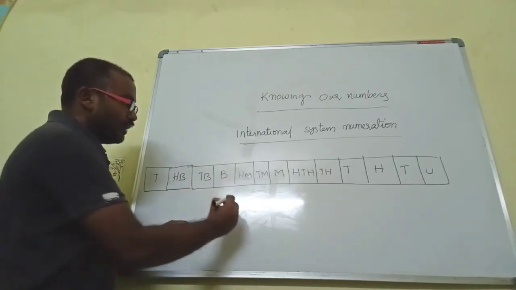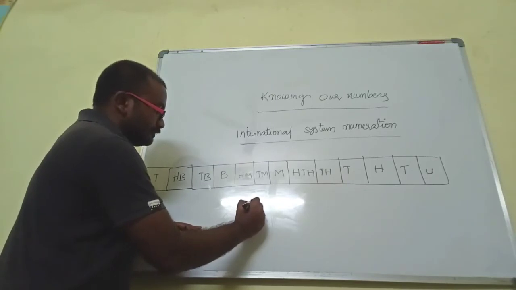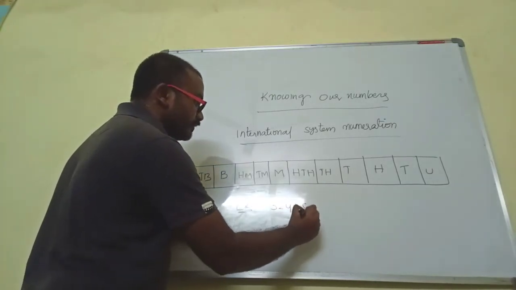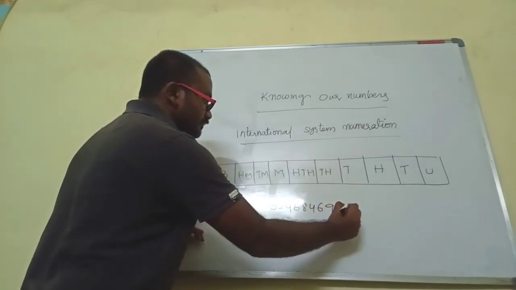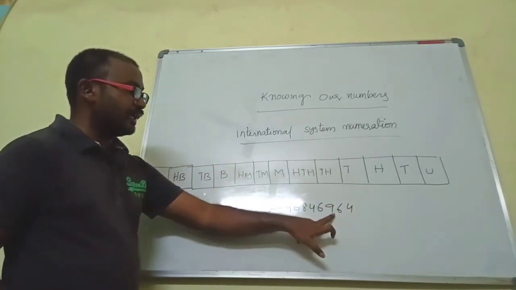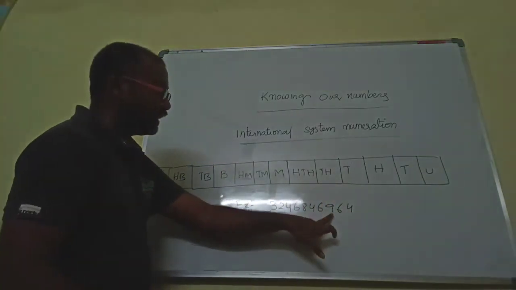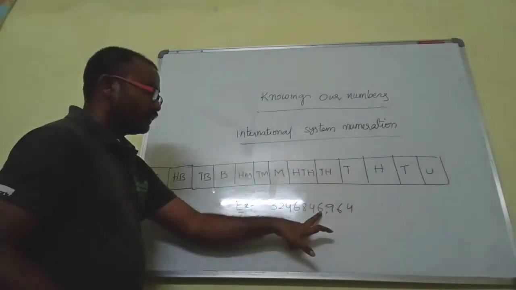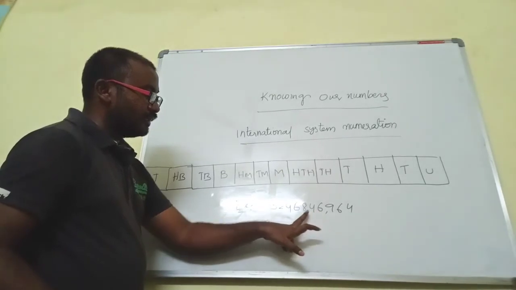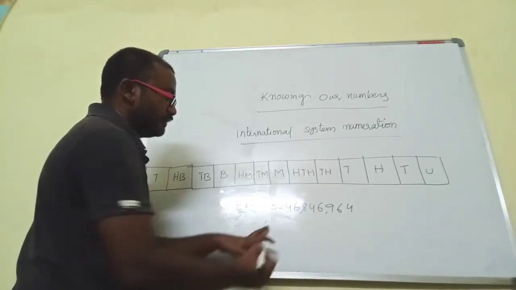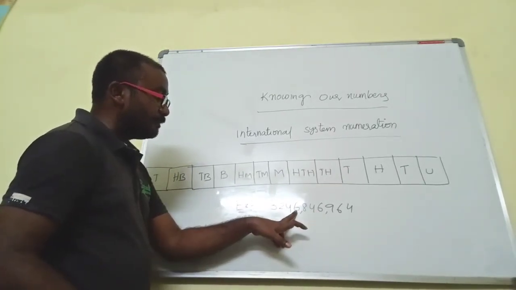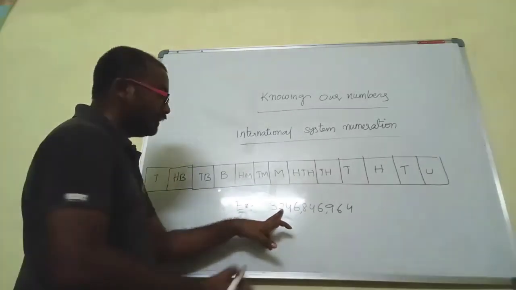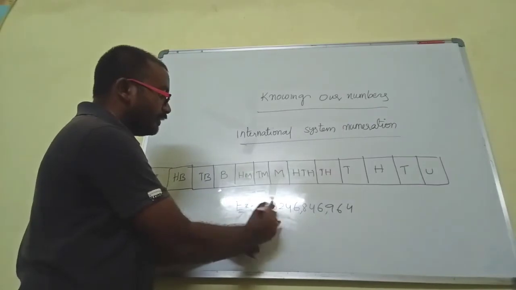Now we will solve one example. Take any example. Now see here, ones, tens, hundreds, thousands, and between hundreds and thousands you have to keep one comma. Now thousands, 10,000s, 100,000s. After that million, 10 million, 100 million, and billion.